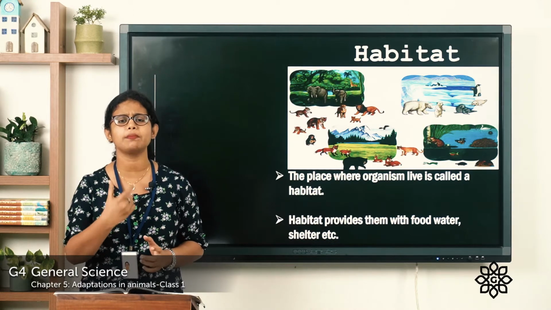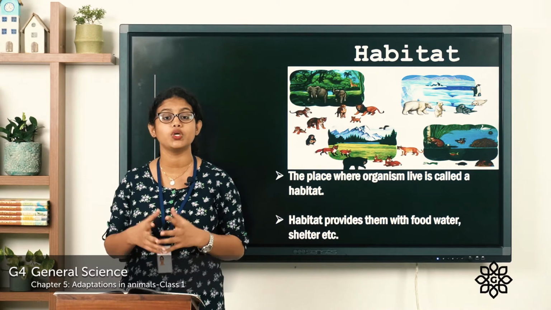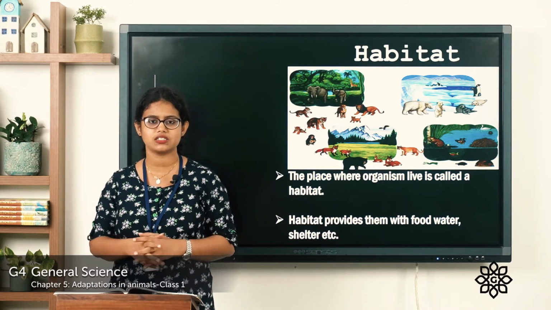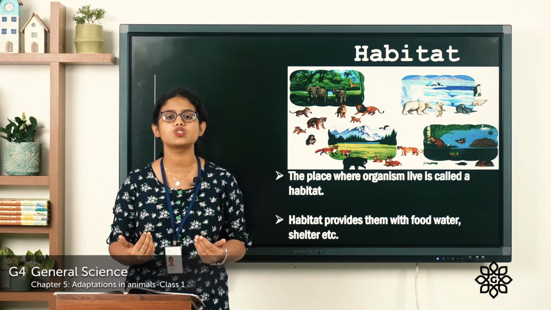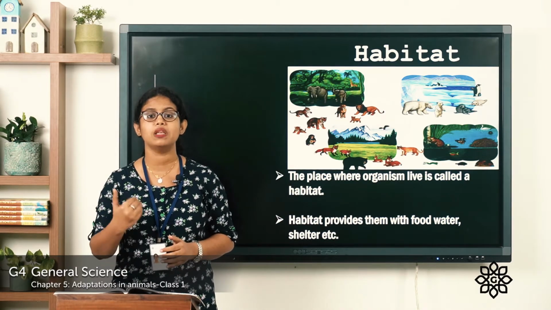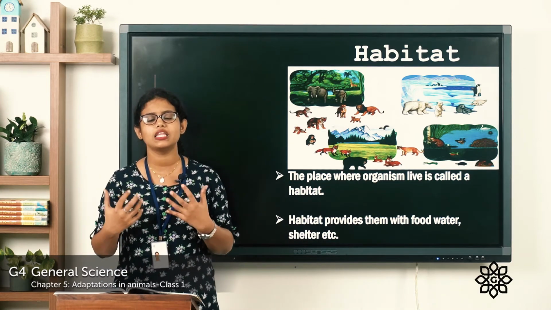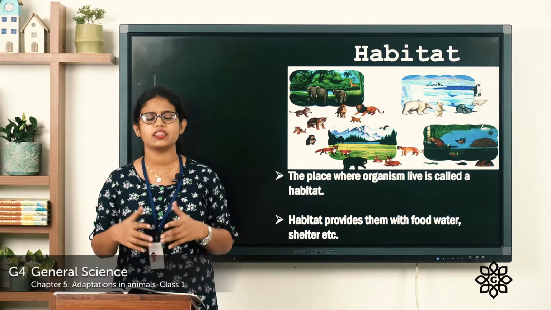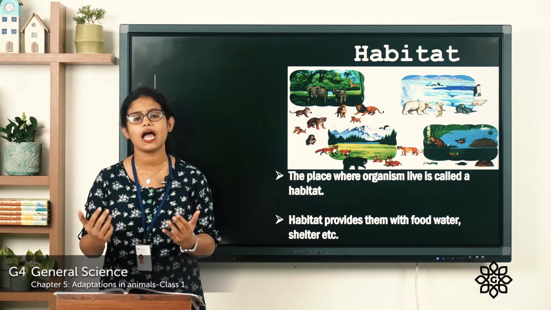So what is this habitat? What is the meaning of habitat? So where do we all live? We all live in a house, and house is our habitat, right? So likewise, animals also have a house to live. So the place where the living organisms live, that we call habitat. The natural place of the living organism, that is habitat.